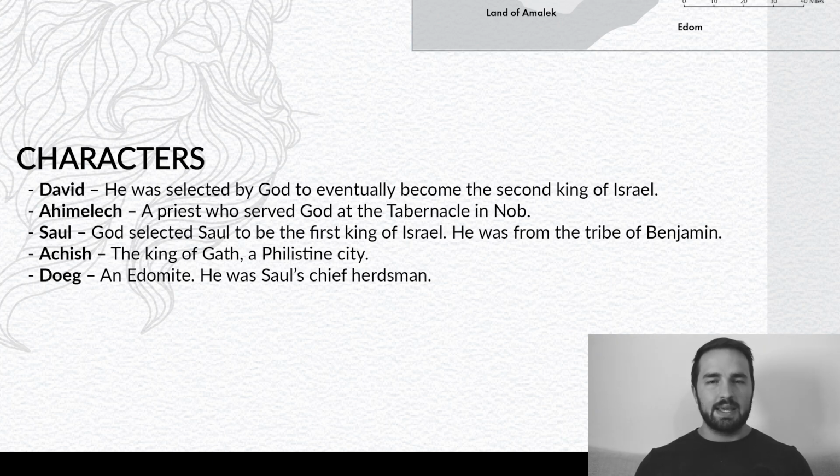Then we have Ahimelech. Ahimelech is a new character in this chapter. He was a priest who served God at the tabernacle, which was in Nob at this point in history, N-O-B, Nob. Achish was the king of Gath. That was a Philistine city. And then finally we have Doeg. Boo. Doeg's not going to be a good guy. He's only mentioned for a short period in this chapter, but he'll come up again in the next chapter. He was an Edomite. He was the chief herdsman of Saul.